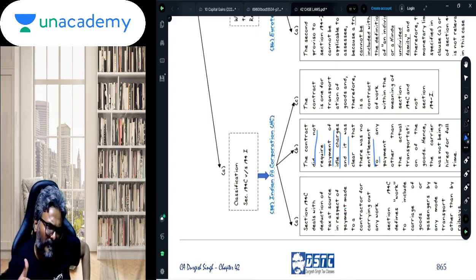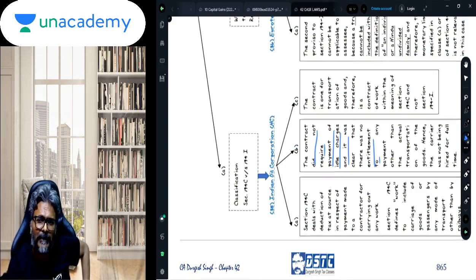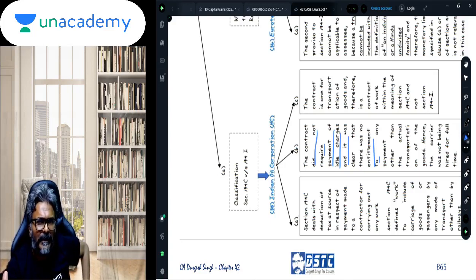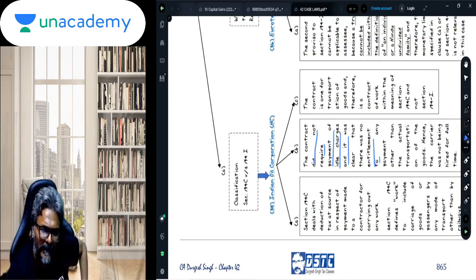So students, all the goods that we actually give to the transporters for transportation of our goods, the question that arises over here is, is it a case of a works contract, or did I rent the vehicle of the transporter? Did the renting of the vehicle arise in this context? Am I paying him for the idle